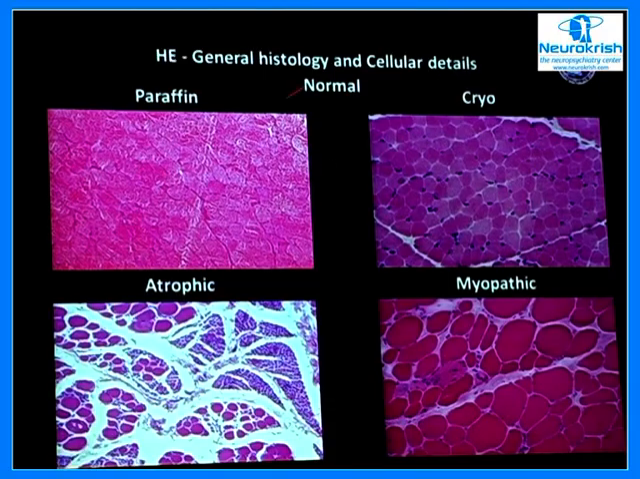Here you have the hematoxylin eosin stained section, a paraffin section and a cryo section. You can see for yourself the difference between the cryo section and the paraffin section, how well the contour of the muscle and the other morphology is preserved on the cryo section versus the paraffin section. The hematoxylin eosin will give you the general histology and the cellular details. The normal muscle is polygonal with peripherally placed nuclei, and this is how they are organized in a given fascicle.